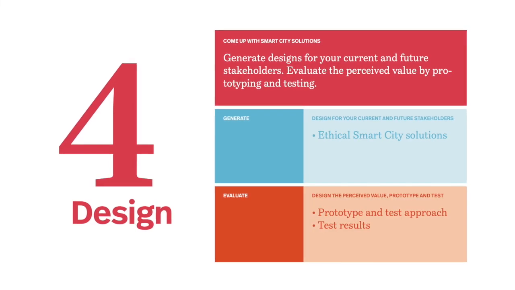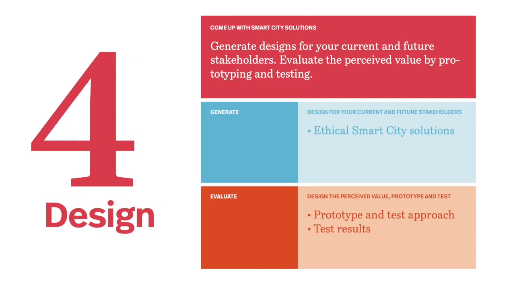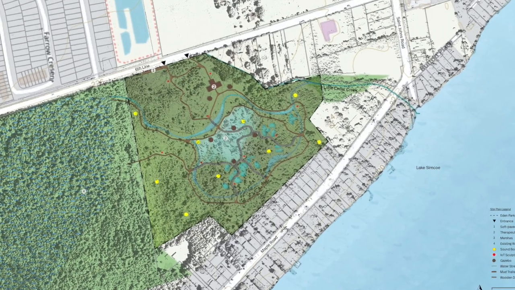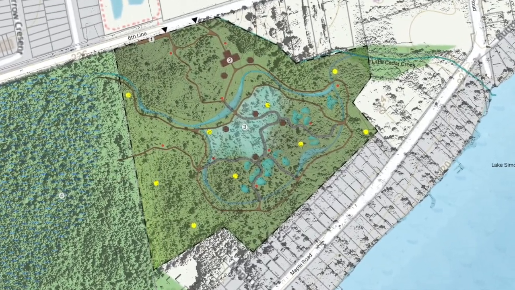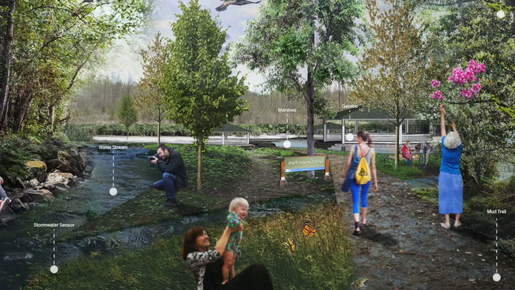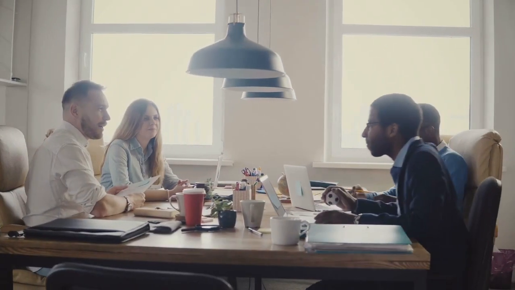In the design step, municipalities shift from abstract ideas to tangible solutions, including ideation, testing, and iteration. Planning the implementation of potential solutions and project ideas requires that various prototypes be co-created and tested with the community to develop viable and desirable designs.